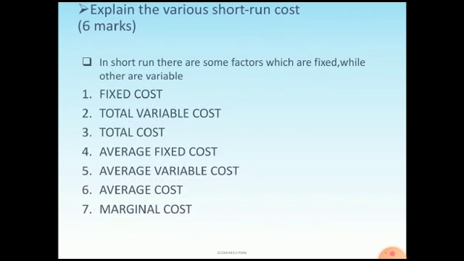The question may be asked in the examination, like: explain the various short run cost curves, which carries 6 marks. In the short run, there are some factors which are fixed while others are variable. So we need to classify this: fixed cost, total variable cost, total cost, AFC, AVC, AC and marginal cost.